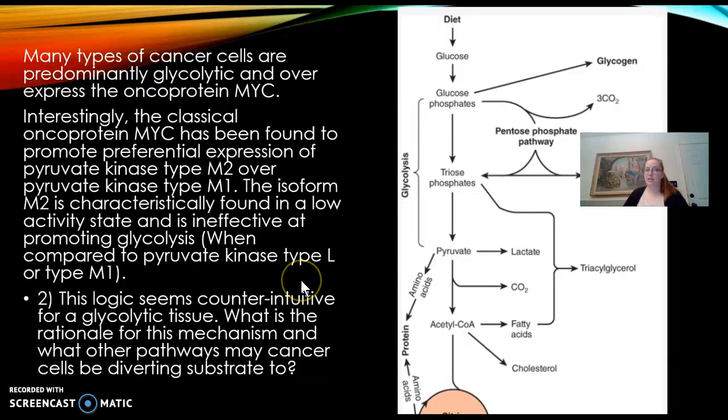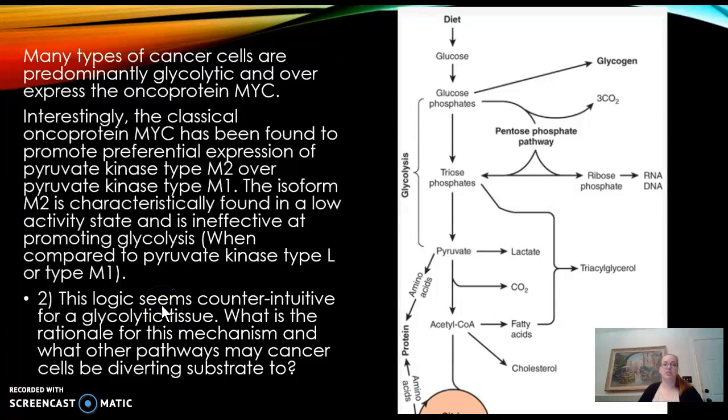So the next part of the question is, many types of cancer cells are predominantly glycolytic and overexpress the oncoprotein MYC. Interestingly, the classical oncoprotein MYC has been found to promote preferential expression of pyruvate kinase type M2 over pyruvate kinase type M1. The isoform M2 is characteristically found in a low activity state and is ineffective at promoting glycolysis when compared to pyruvate kinase type L or type M1. This logic seems counterintuitive for a glycolytic tissue. What is the rationale for this mechanism, and what other pathways may cancer cells be diverting substrate to?